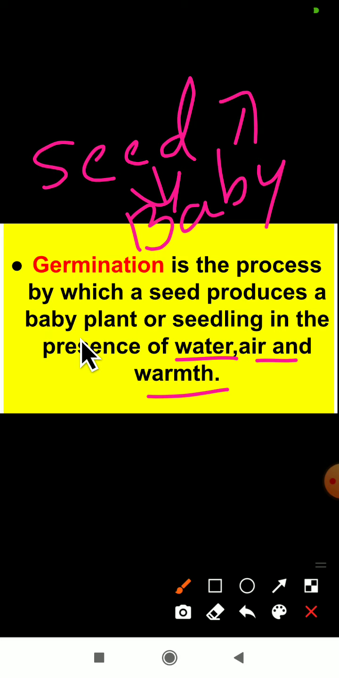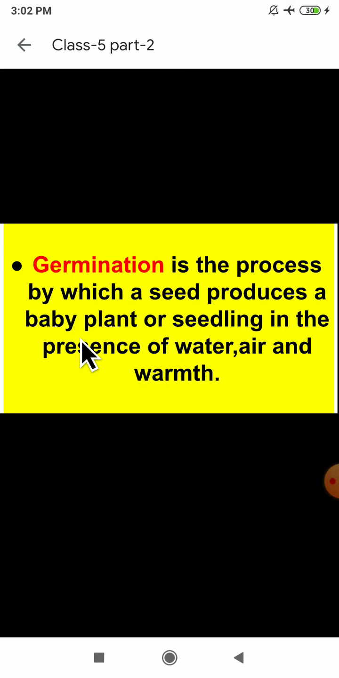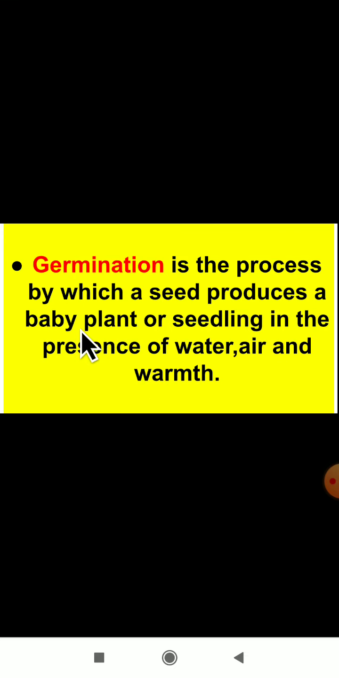Then can you all define what is germination? Germination is the process by which a seed produces a baby plant or seedling. If a seed wants to produce a baby plant, there should be a presence of water, air and warmth. This is the definition of germination. I have also taught you the stages of seed germination. Bean seed and maize seed I have explained. I hope you understood the concept.